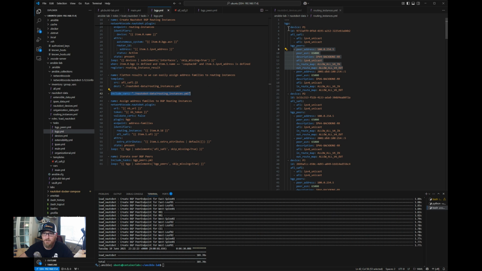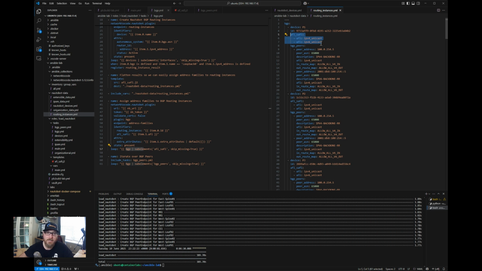So all of these vars would now be new vars nested under BGP. And we use those new vars in this loop here, and we do a sub element of affy-saffy, which would be this list. So there's more stuff we could include here potentially. If we wanted to input it in there, we just stick it under there.